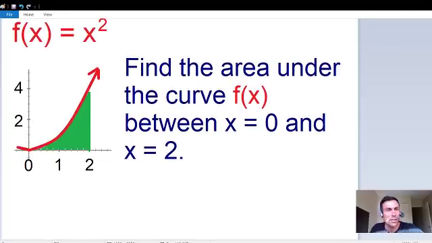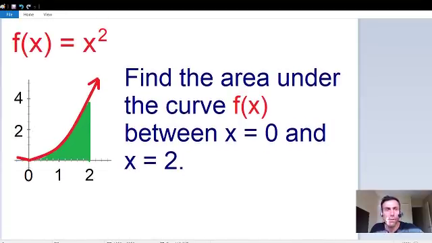Here we want to find the area under the curve f of x between x equals 0 and x equals 2. The curve in red is f of x, which is equal to x squared. So we want to find the area underneath x squared between 0 and 2.